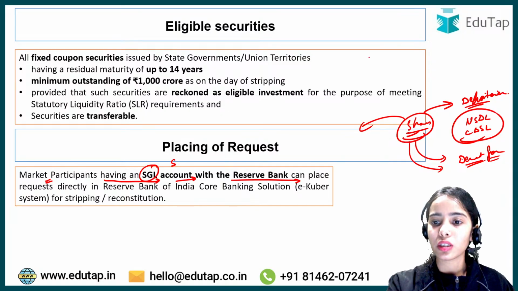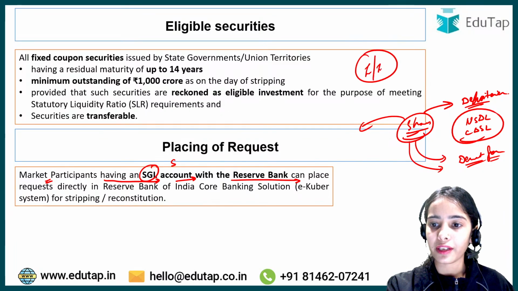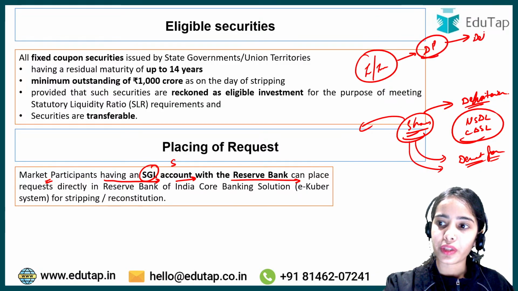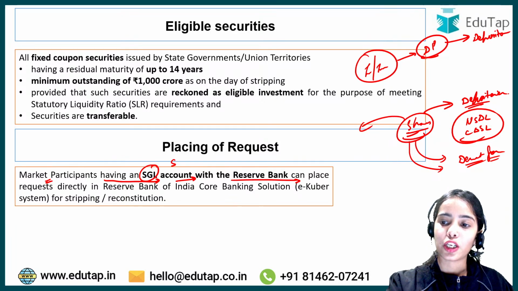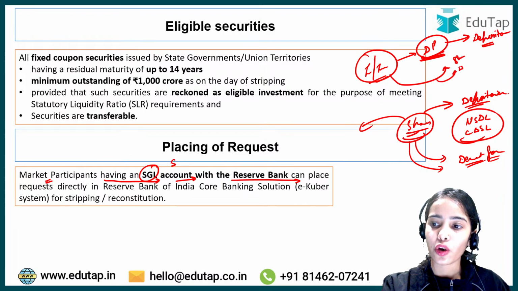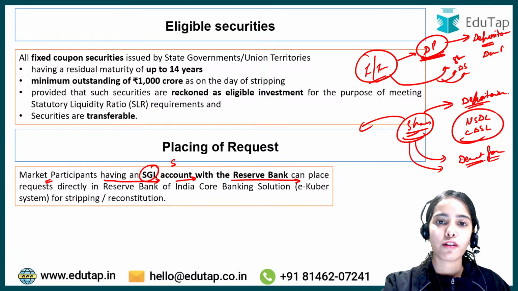The individuals or investors connect with the depositories through depository participants. So depository participants connect the investors with the depositories, and the investors' shares, debt securities, or other securities are kept with the depositories in demat form.